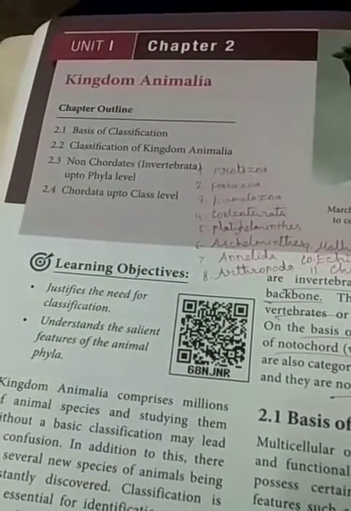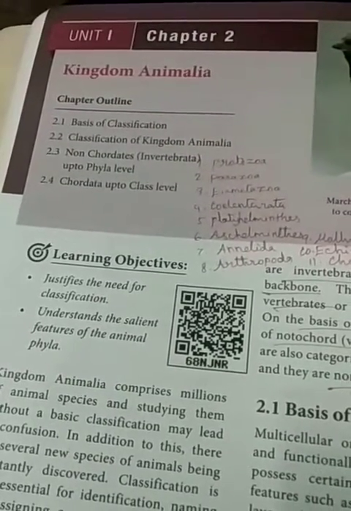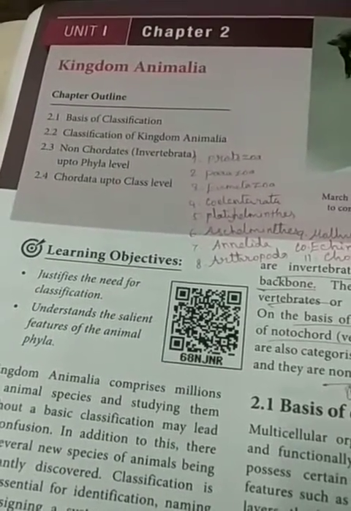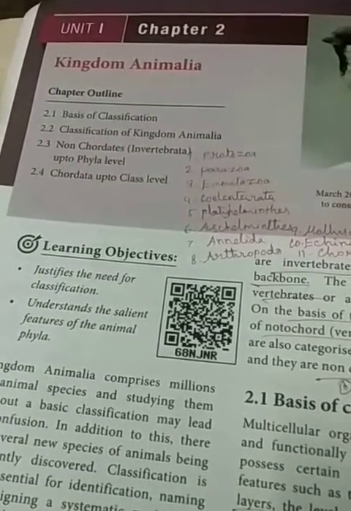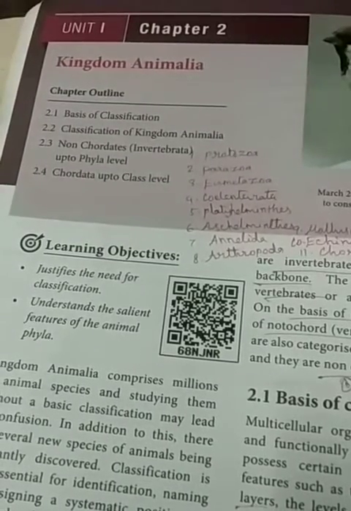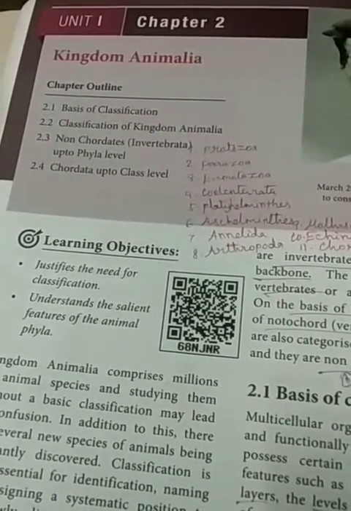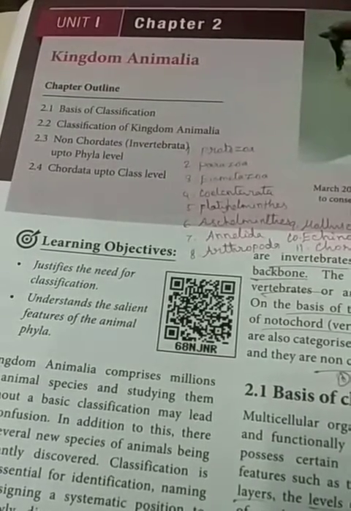Okay, now in this class we are going to recall chapter 2. Chapter 2, Kingdom Animalia. In this lesson we are going to discuss all the multicellular animals present in the Kingdom Animalia. So how have they classified the organisms? What is the classification of Kingdom Animalia?